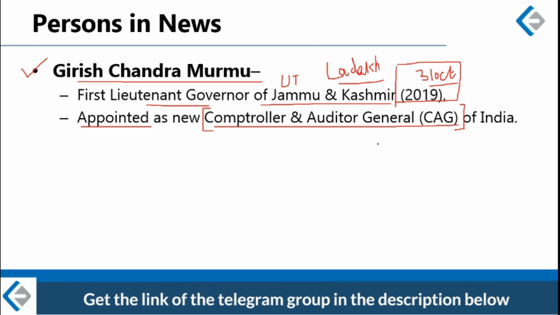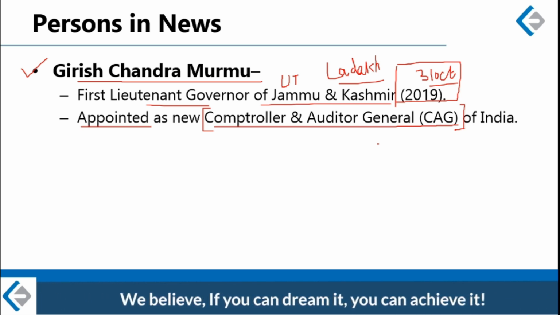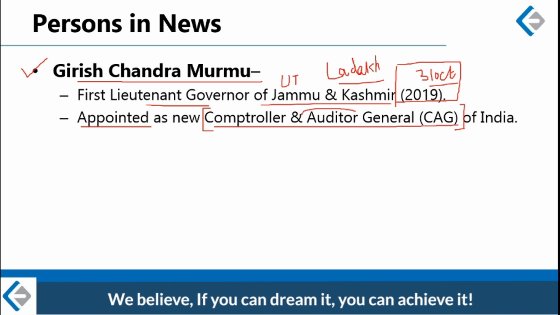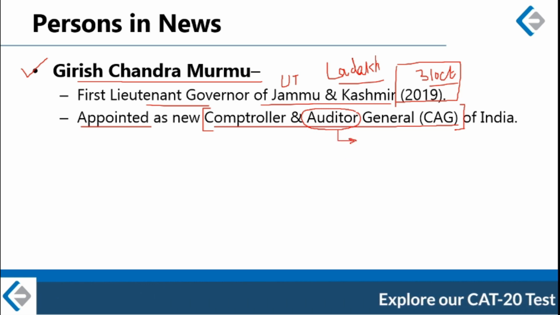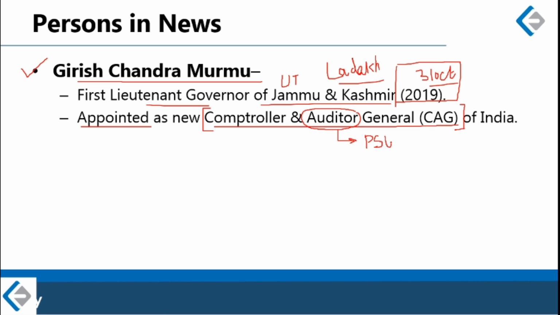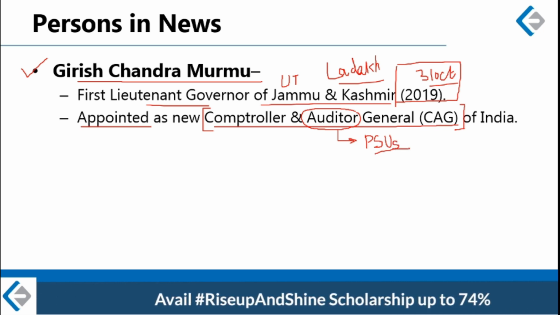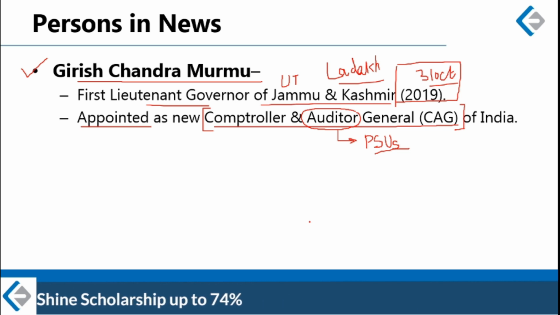What are his functions? We are going to look at CAG in detail in our lecture on Indian Constitution. Right now, all I want to tell you is that CAG is an auditor for the government of India. So he audits the accounts of both union government as well as state governments and also all the PSUs, which means he is an auditor of the government, both central as well as state, which makes him a very, very powerful position, CAG.